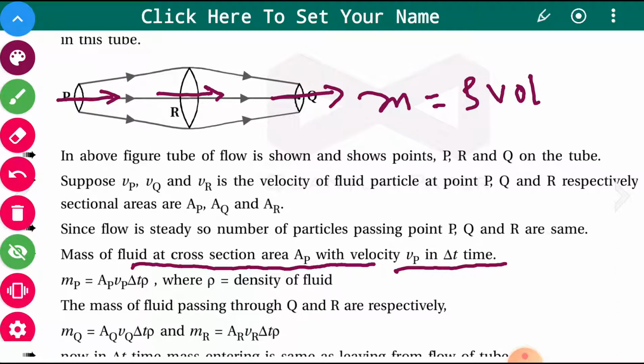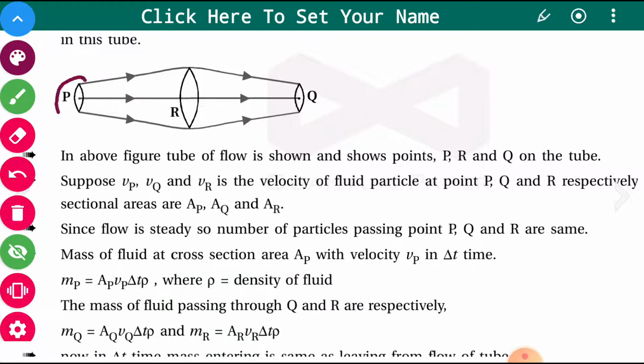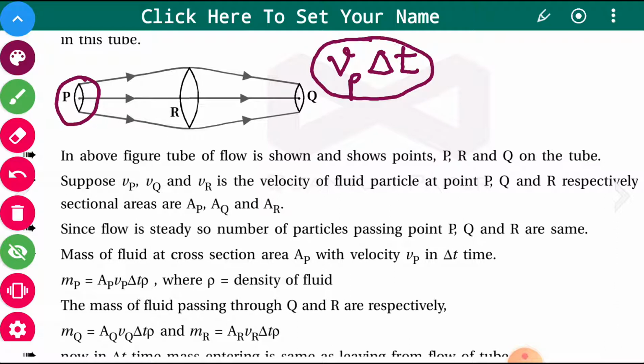We have considered the velocity at point P as Vp, so the distance travelled by the fluid in time interval delta t will be Vp into delta t. That length multiplied by the area of cross section will give you the volume of the fluid passing.